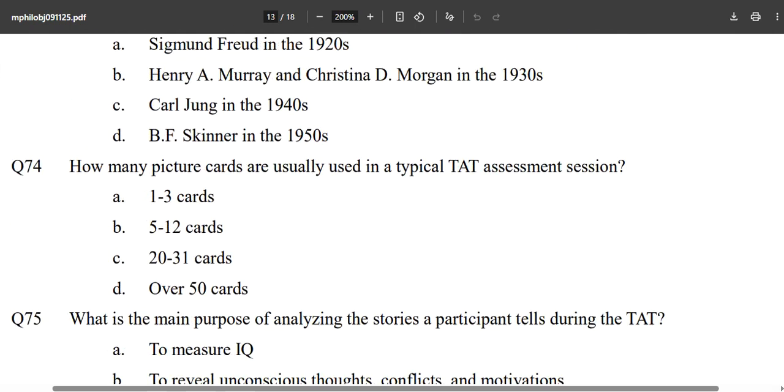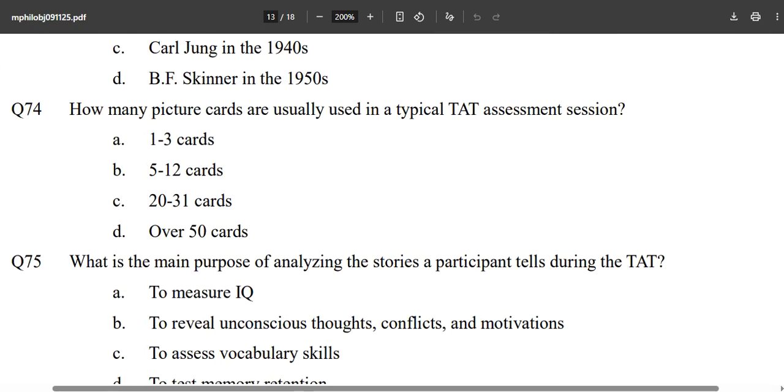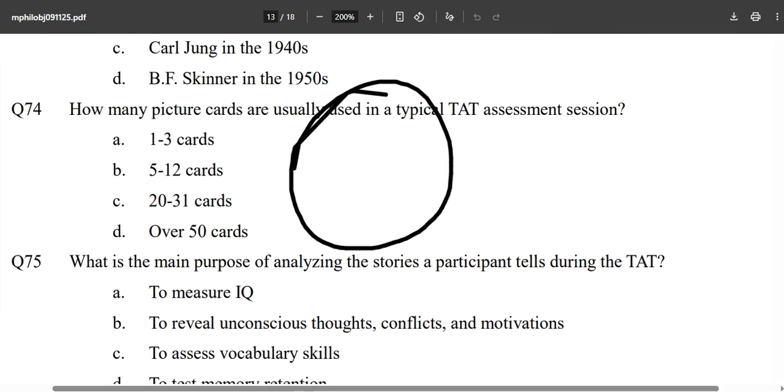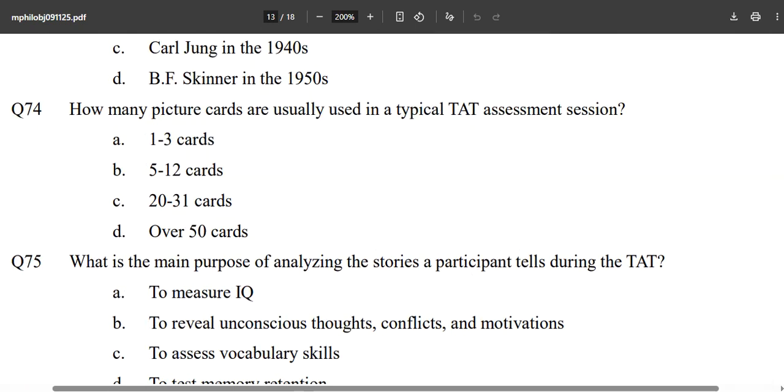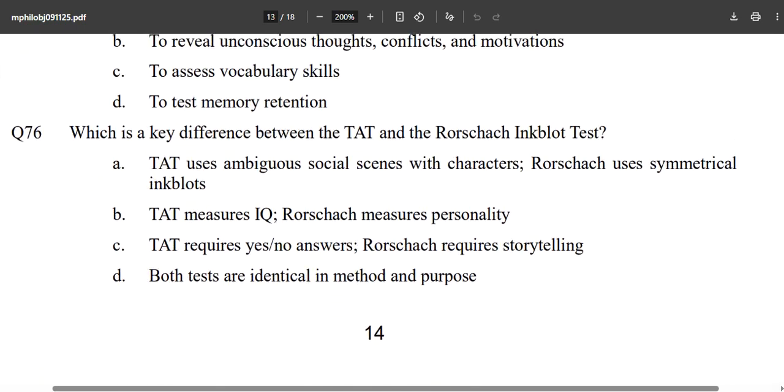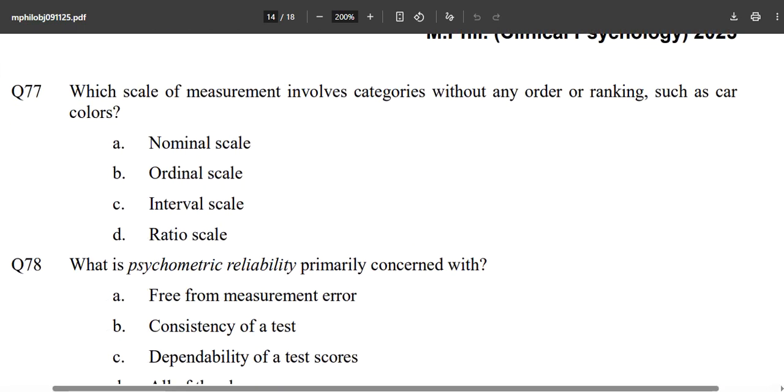And how many picture cards are usually used in a typical TAT assessment? And this question is once again, whomsoever has read the ebook, they will be able to answer it clearly. Okay, what is the key difference between TAT and everything is coming from there only. You don't need to do anything out of the box.